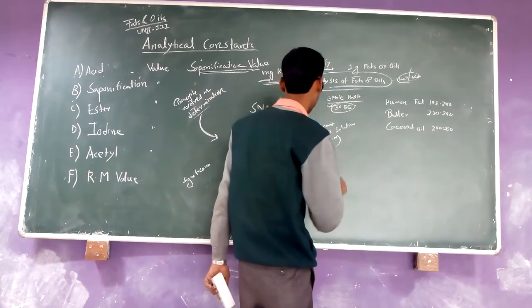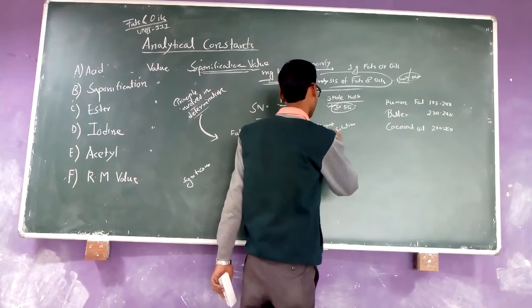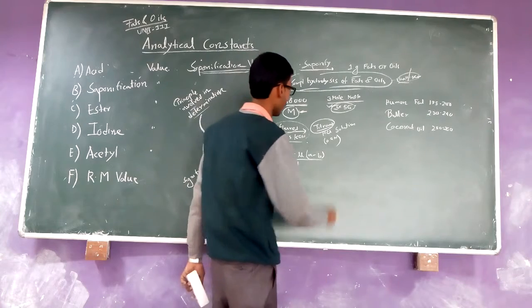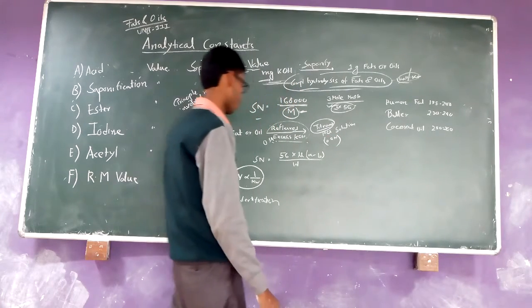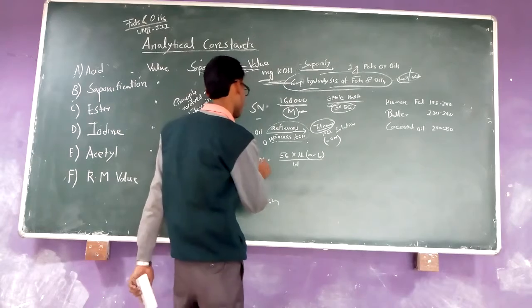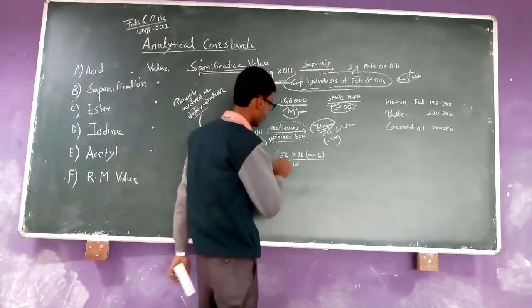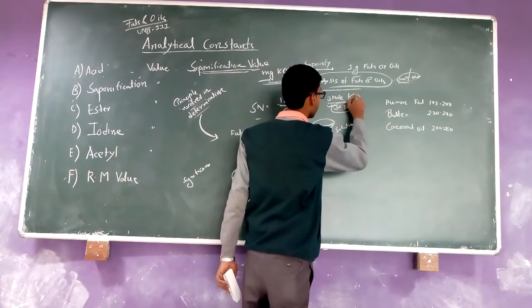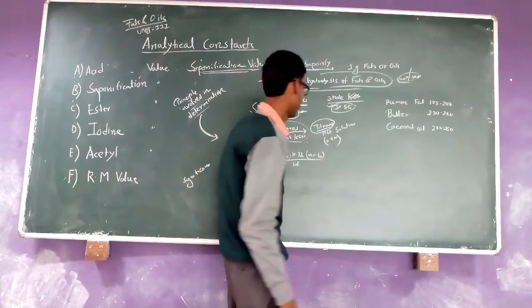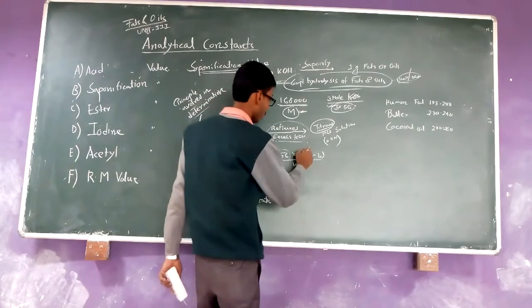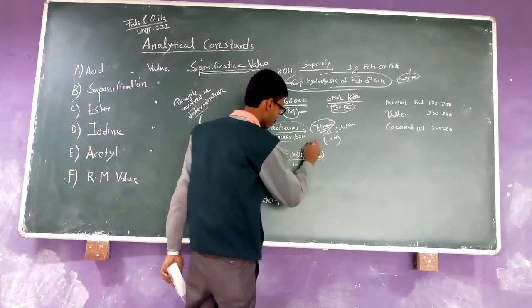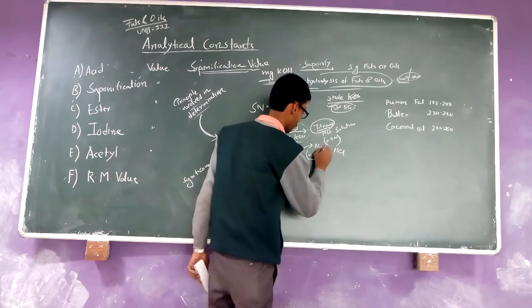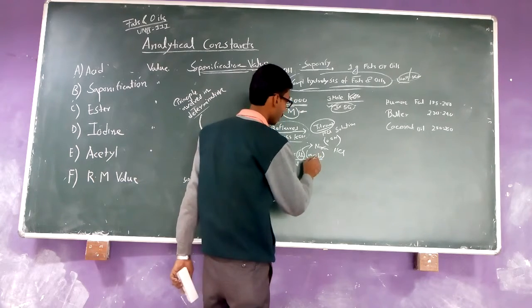It is titrated with the HCl solution, that is the 0.5 normal HCl solution. Now in the practical, saponification number is equal to 56, that is the molecular weight of the KOH, and here we use KOH instead of NaOH, and N, that is the normality of the HCl, and A minus B, that is the reading difference between